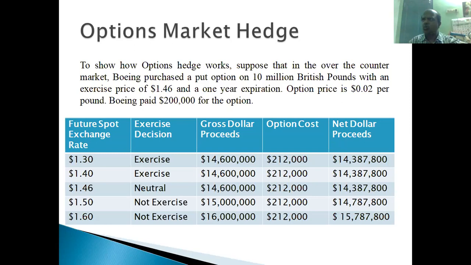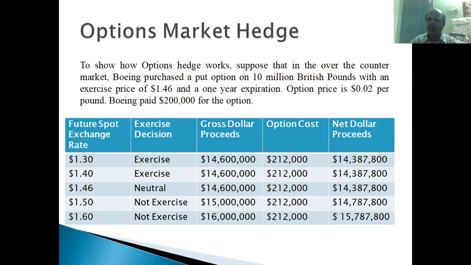Because the exchange rate is $1.50 per pound, 10 million pounds to be paid means $50 million to be received. Boeing Corporation will be getting $50 million. Whether you execute the option contract or not, the option fee of 212,000 has to be paid. So Boeing Corporation will be paying 212,000 to Bank of America.